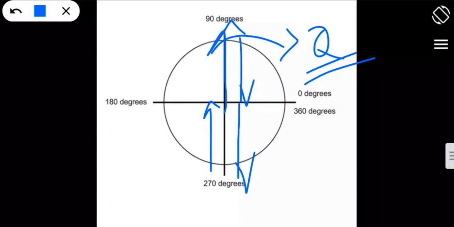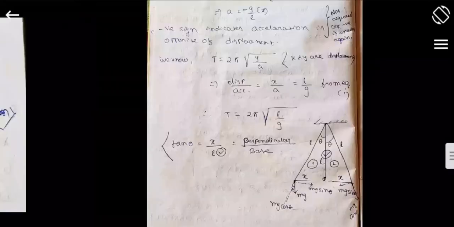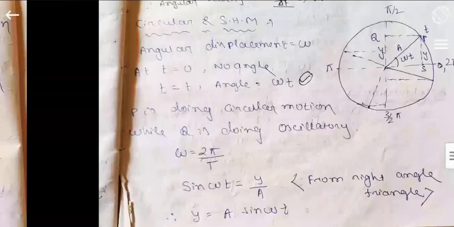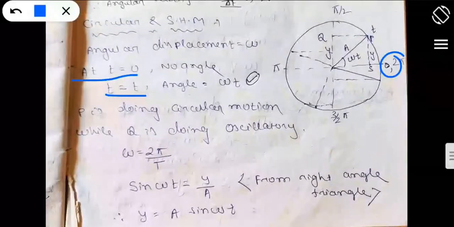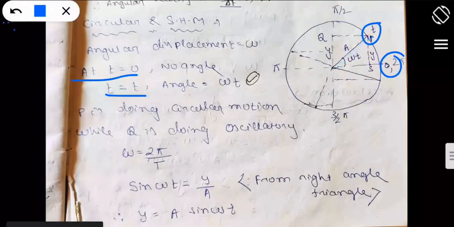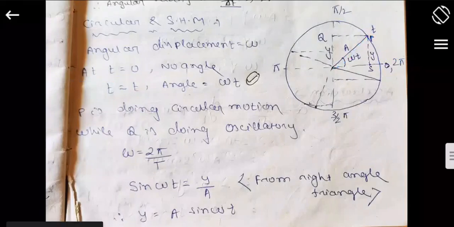So now let's go back to the concept as I have shown you. You can see here, at t equal to 0, when the time was 0, and when the time is t, the angular displacement theta is equal to omega t. If I want to find out y, how can I find it?